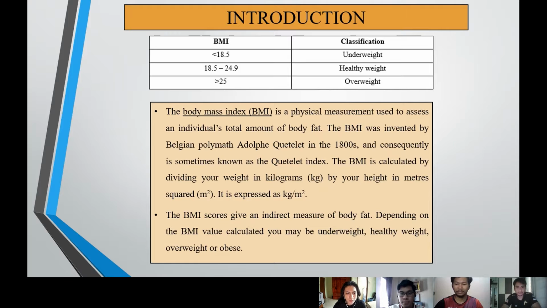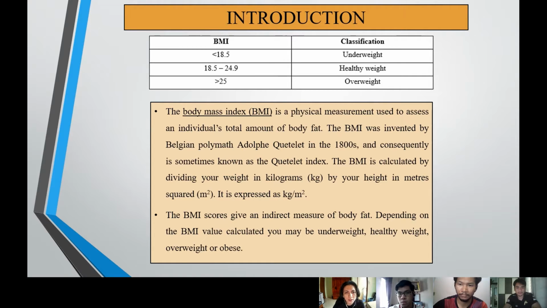So for the introduction, the body mass index, which is BMI, is a physical measurement used to assess an individual's total amount of body fat. The BMI was invented by Belgian polymath Adolf Quetelet in the 1800s and consequently is sometimes known as the Quetelet Index. The BMI is calculated by dividing your weight in kilograms by your height in meters squared. It is expressed as kilogram per m squared. The BMI scores give an indirect measure of body fat. Depending on the BMI value calculated, you may be underweight, healthy weight, overweight, or even obese.